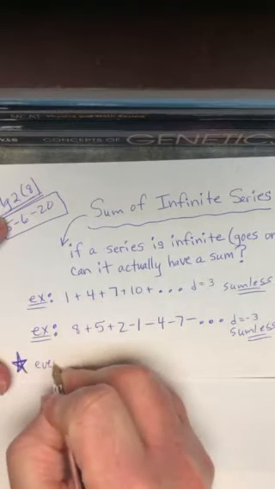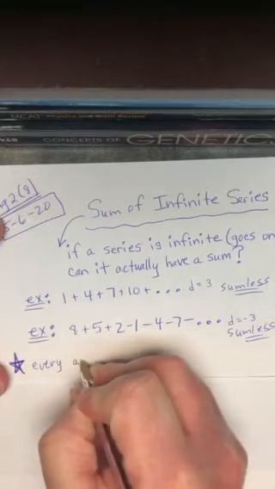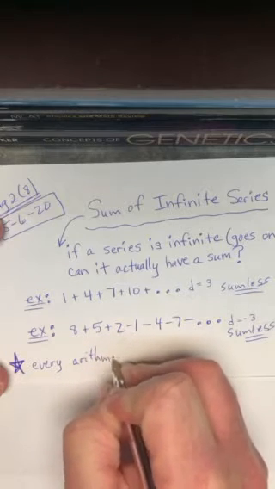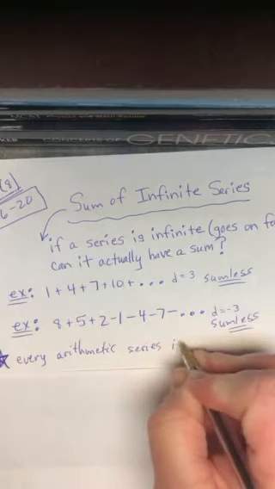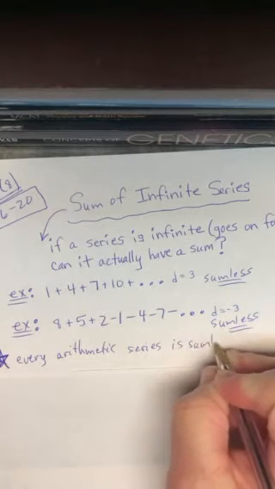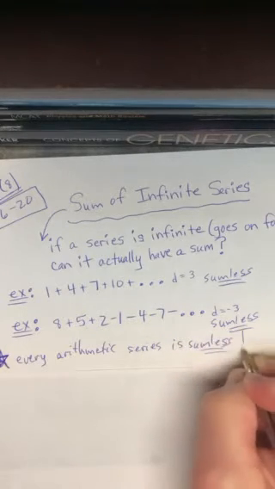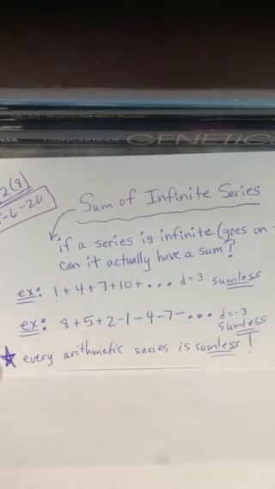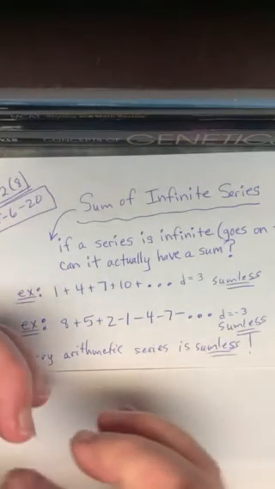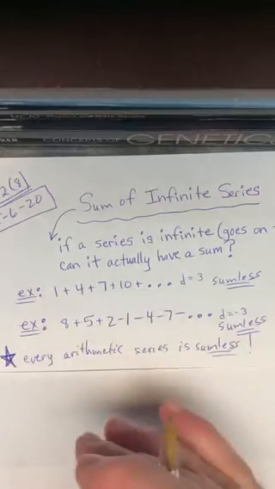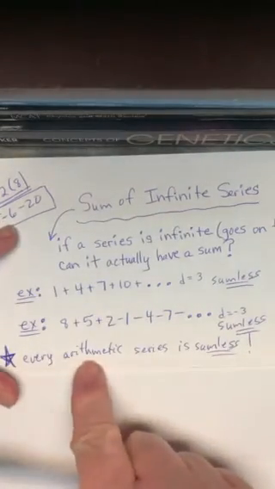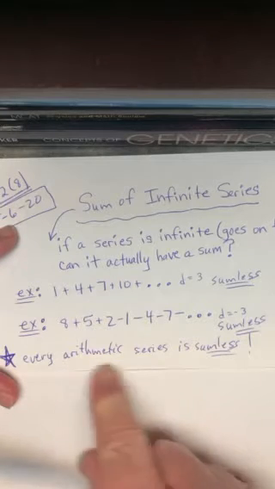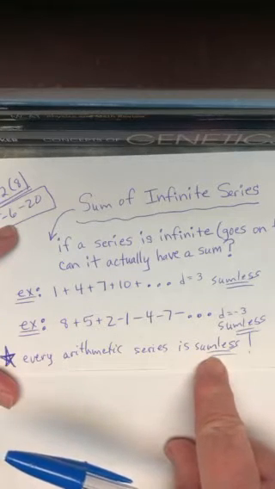So every arithmetic series is sumless! Okay, guys? So on your homework assignment, when I give you a series and ask what's the sum of the whole thing, if you see that it's arithmetic, then automatically it's sumless and doesn't have an answer.